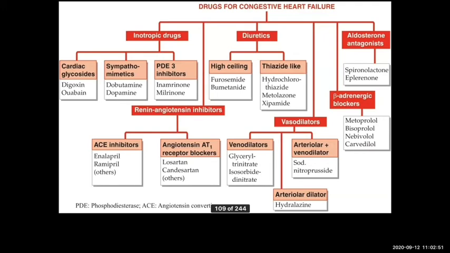Chrono means number. You just remember like that. Chrono means number, ino means force. I know ions are responsible for the force. So chronotropy is increased heart rate, while inotropic drugs are going to increase the force of contraction.